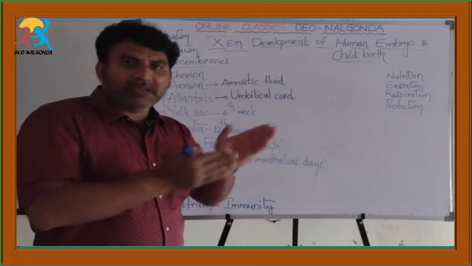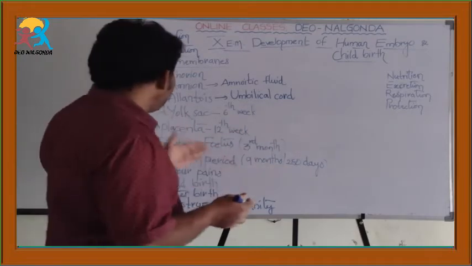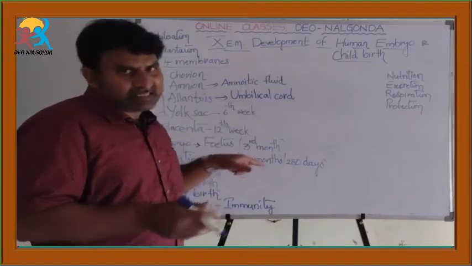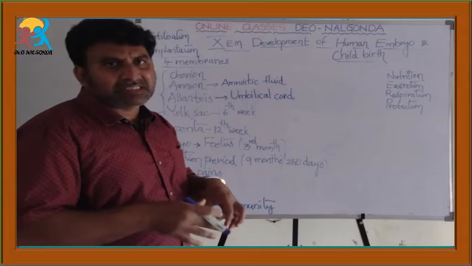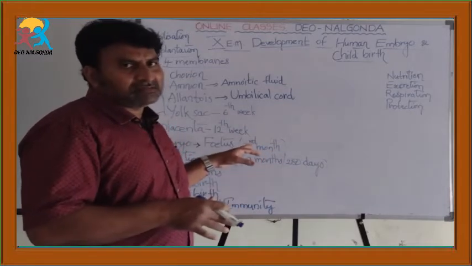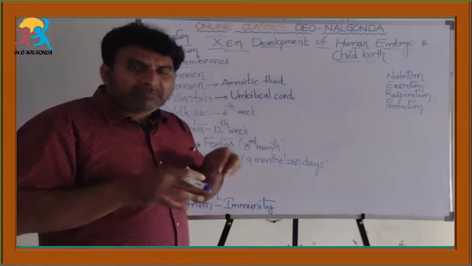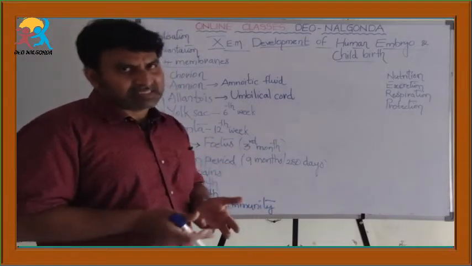The cells of both embryo and the mother combine together to form a tissue named placenta. The formation of the placenta takes place around the 12th week of pregnancy.